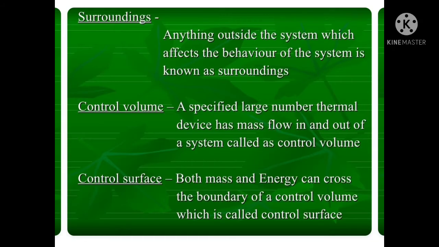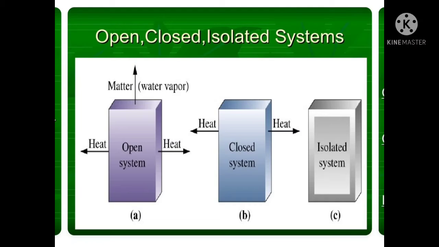Now we will see types of thermodynamic systems. There are three types of thermodynamic systems: one is closed system, second is open system, and third one is isolated system. First we see closed system. A closed system consists of a fixed mass and there is no mass transfer across the boundary, but there may be energy transfer into or out of the system as shown in the figure here.